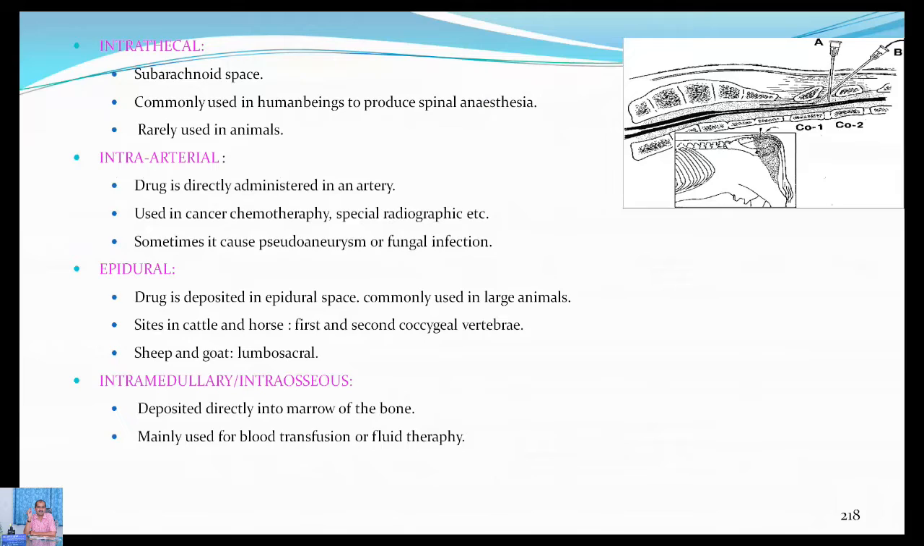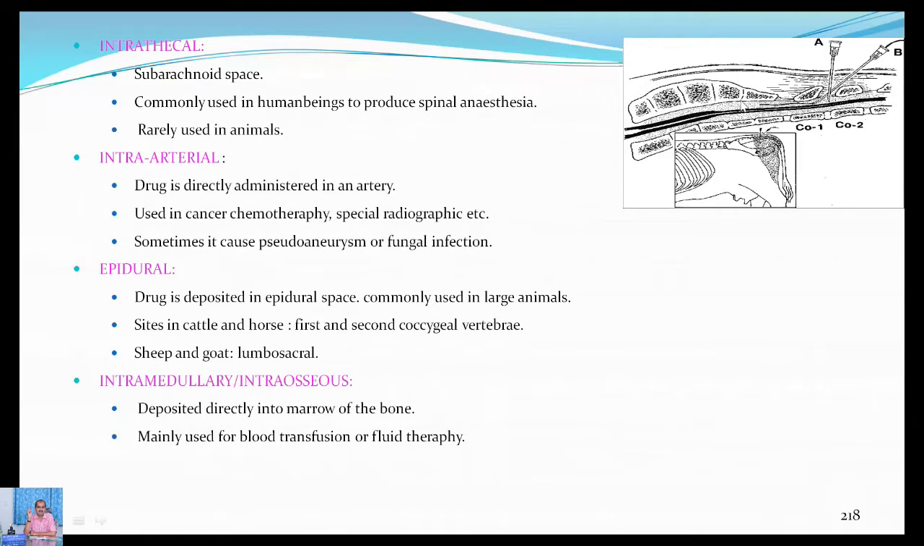And the next few of the routes are like the intrathecal route. It is done in the subarachnoid space, and commonly used in case of human beings to produce spinal anesthesia. Intrathecal, but above the spinal cord, is known as supraspinal injection.